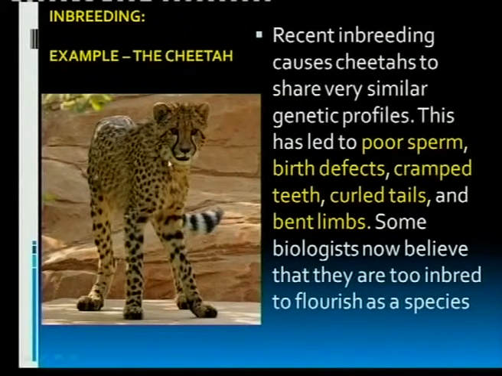If they should hunt with a dislocating jaw, how will they hold on to their prey? This curly tail, it causes them not to be as fast. And you must know the cheetah is the fastest land animal that we have. But the curly tail is causing them not to be, and look at the bent legs, they can't run as fast anymore. And nowadays, biologists believe that they are too inbred to flourish as a species on their own.